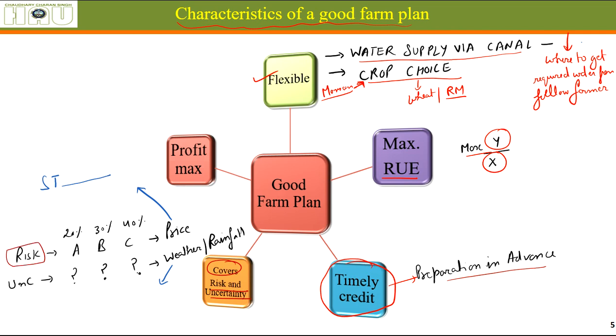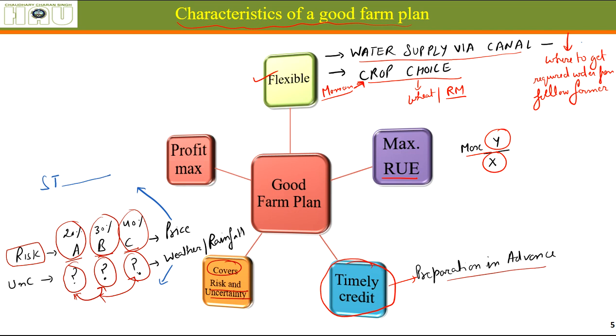A risk is a situation when the outcomes of any event are known. Let's say there are three possible situations that can come out of a particular situation, but to those three situations we can assign a level of probability. There is a 20% chance that A will happen, 30% that B will happen, and 40% that C is going to happen. But in the case of uncertainty, we cannot assign any probability. Any of these can happen, and we don't know which one will happen. We are not sure about any of them.